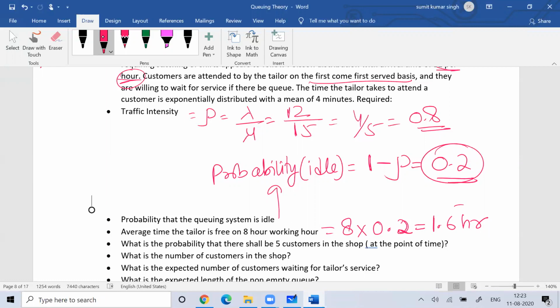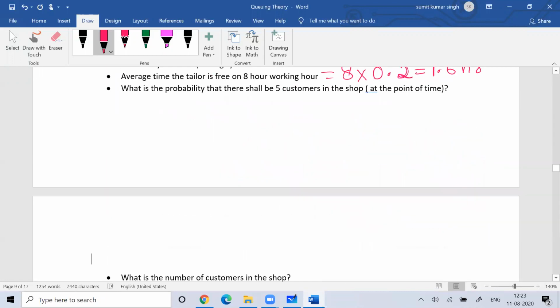Then the next question is, what is the probability that there shall be 5 customers in the shop? What is the probability that there shall be 5 customers in the system? For that, remember the formula I told you yesterday.